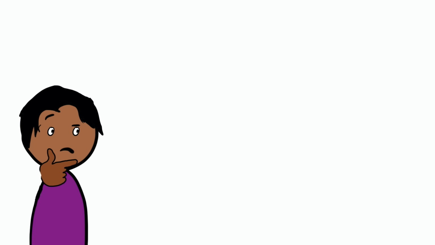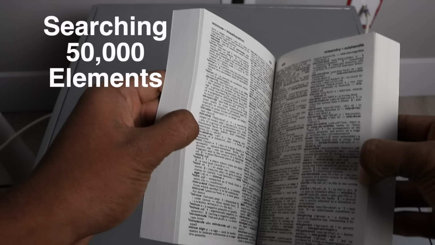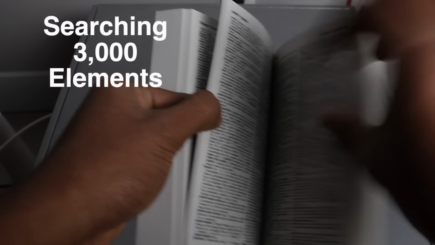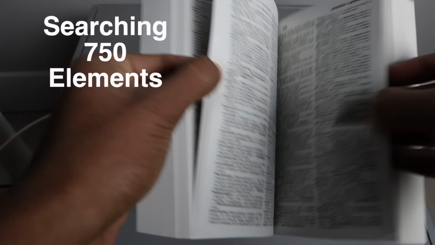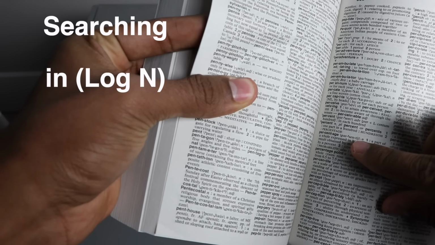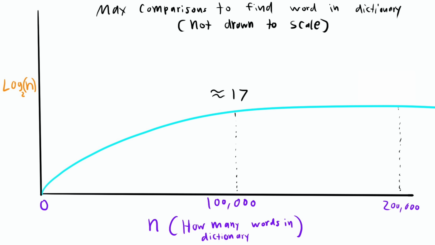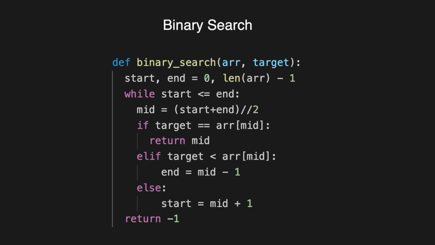But nobody does that. So how are humans able to find any word in a dictionary with 100,000 words in seconds? We do something more along method 2. Cut the search window in half each time by checking the middle element. If we passed our word, search on the left half. Otherwise, search on the right half, and then we repeat this until we find our word. If our input n doubled in size, that would only grow our operations by 1. In computer science, this is the binary search.